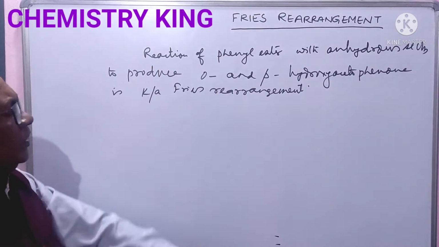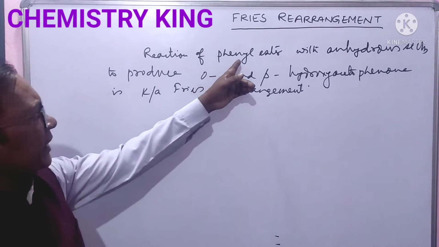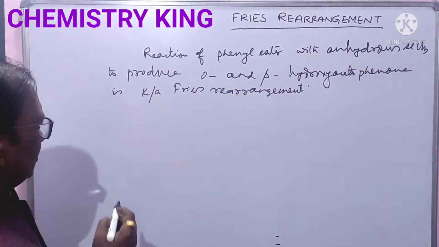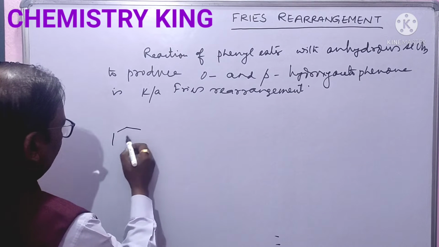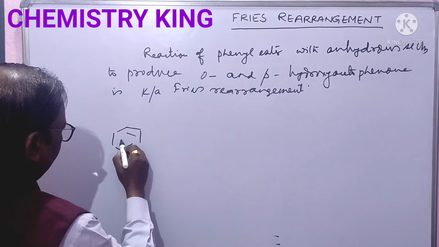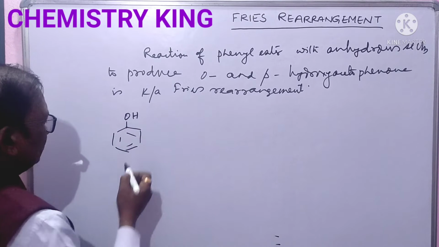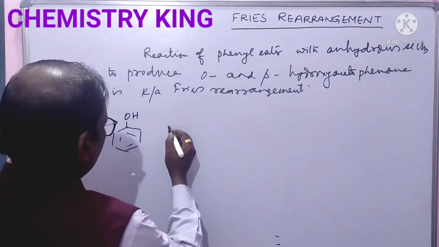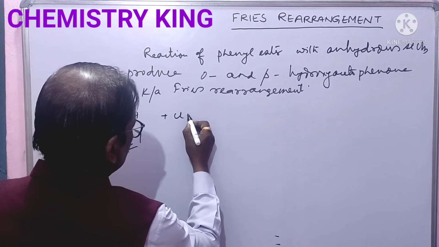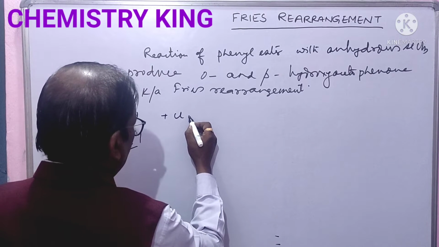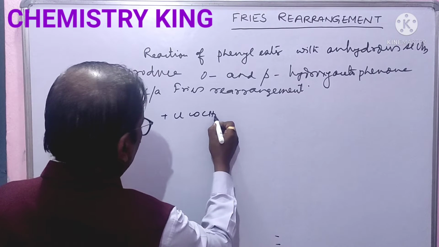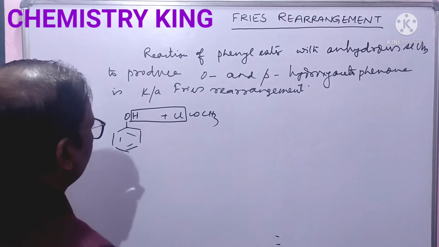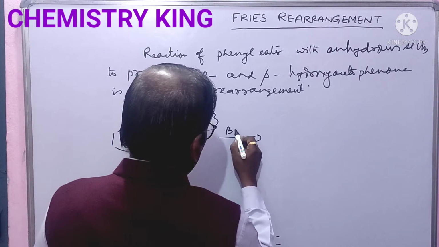First of all, we will see how you can get phenyl ester. Friends, it is phenol, and by the reaction of phenol with ClCOCH3 we will get phenyl ester. This H and this Cl will combine together in presence of base.